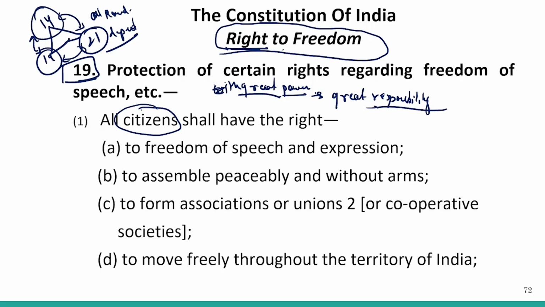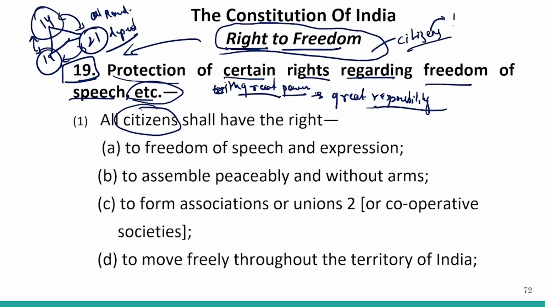So right to freedom is under Article 19, which talks about protection of certain rights regarding freedom of speech, etc. So what are the freedoms that have been provided to the citizens? Let's see one by one. And when we talk about these freedoms, and these great powers that have been given to the citizens, it is not that these freedoms are absolute.